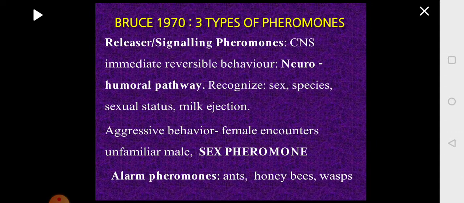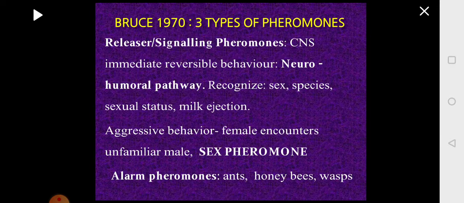So this type of pheromone is called a releaser pheromone or signaling pheromone, which is released by a releaser, picked up by a receiver. It is picked up by the sensory cells, then it follows the neurohumoral pathway and brings about responses in the receiver.